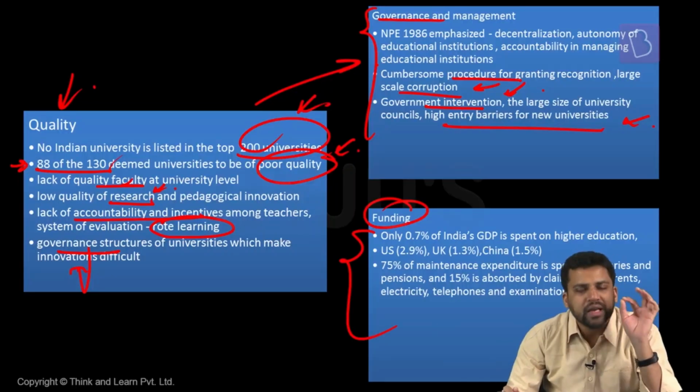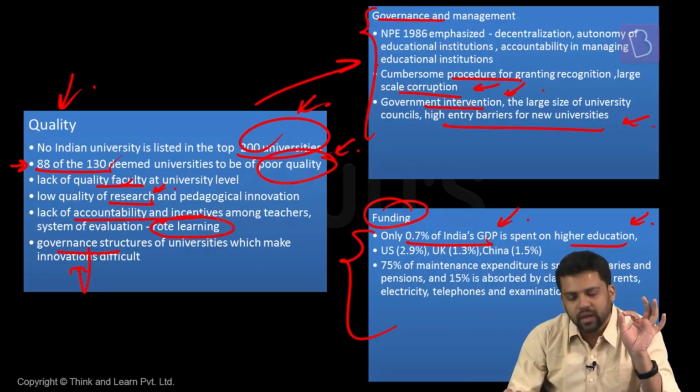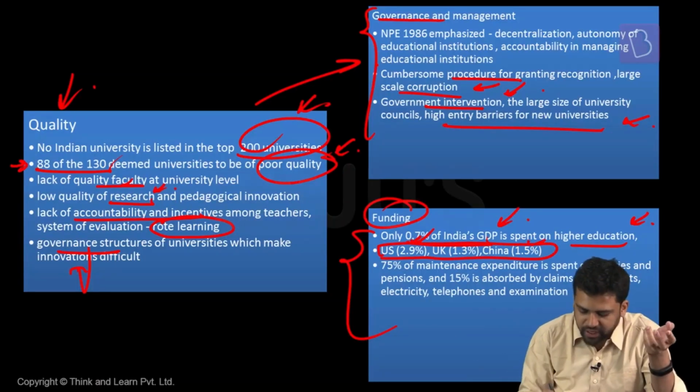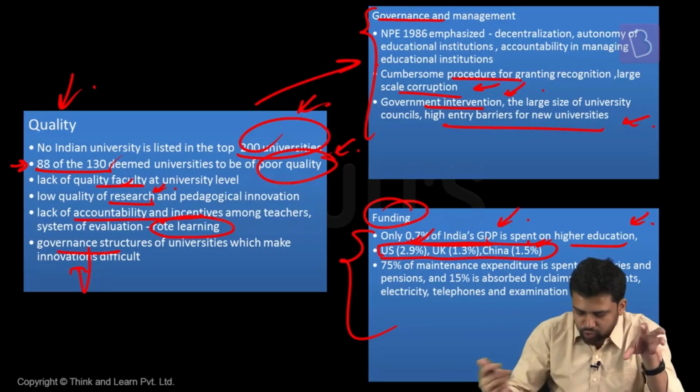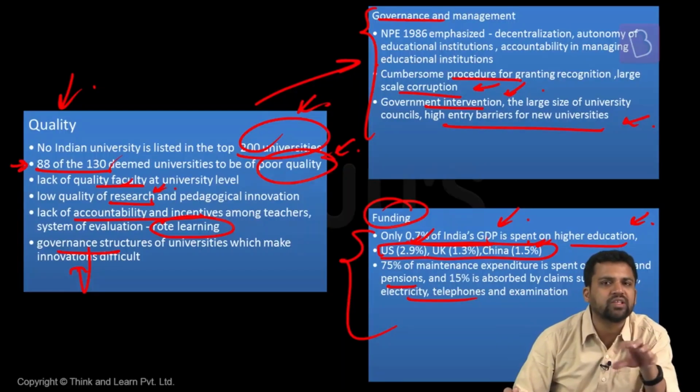When it comes to funding of higher education, in the case of India, only 0.7% of India's GDP is spent on higher education. In total we are spending around 3.5% on education, and on higher education only 0.7%. Compared with countries like the US, UK and China, the US is 2.9%, China is around 1.5%. And again, whatever we are spending, a large chunk of it goes for salaries, pensions, rents and maintenance. So how much are we actually spending on research and development or other education activities? That is also a matter of concern.